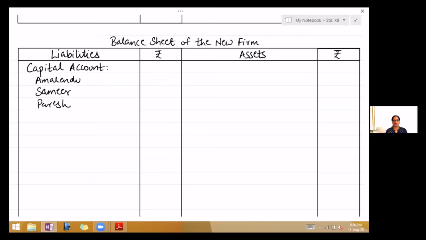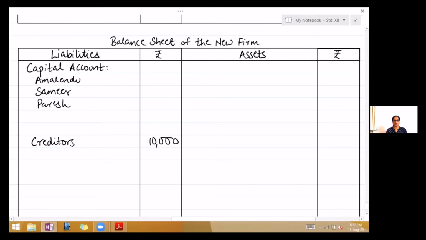Now in the balance sheet, on the liability side, the first will be the capital account. So write the names of the 3 partners: Amalendu, Samir, and Paresh. So we begin with the problem. Given balance sheet, page 161. On the liability side, first is sundry creditors. So write creditors 10,000.